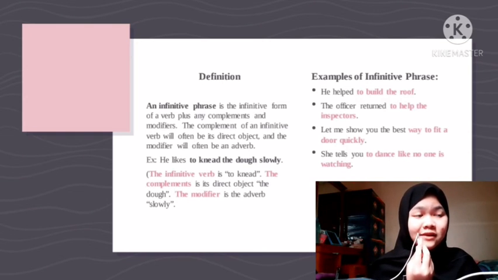Examples of infinitive phrase. He helped to build the roof. The officer returned to help the inspector. Let me show you the best way to fit a door quickly. She tells you to dance like no one is watching.